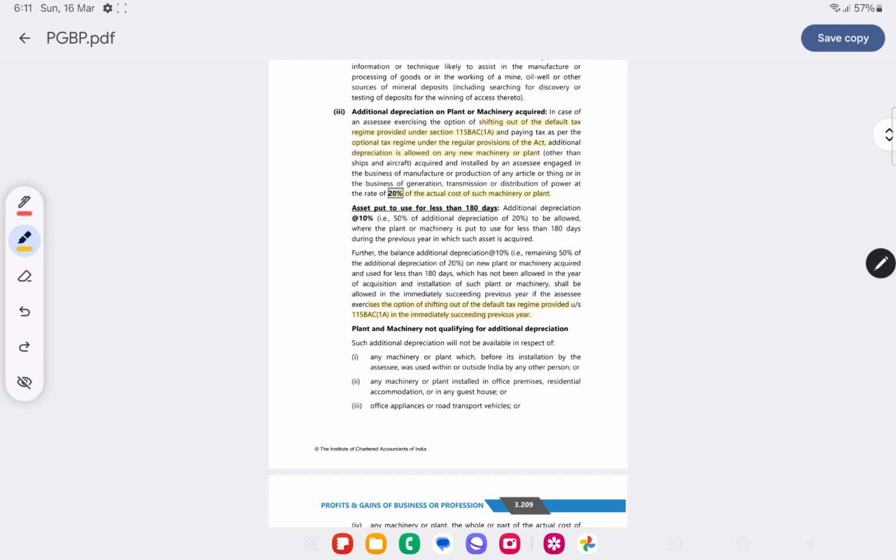Suppose you have taken a new plant and machinery and used it for less than 180 days in the first year, you got only 10% of depreciation. Next year you can take additional 10% of depreciation. Now in next year also he should have exercised the option of shifting out of default tax regime, then only he will be able to get such depreciation.